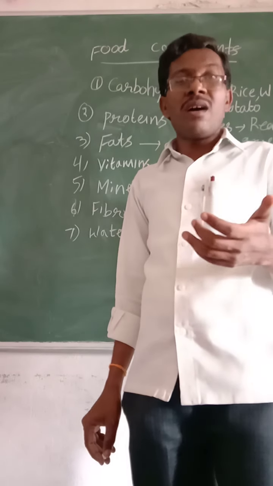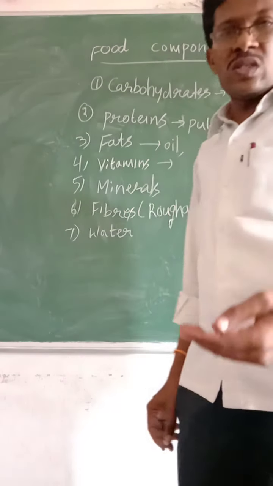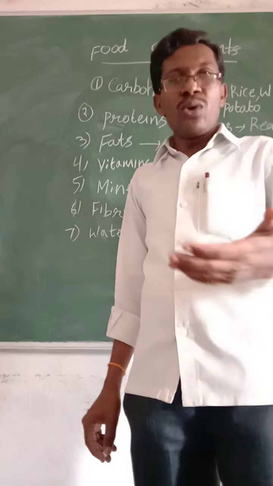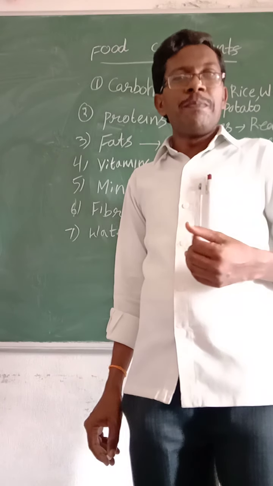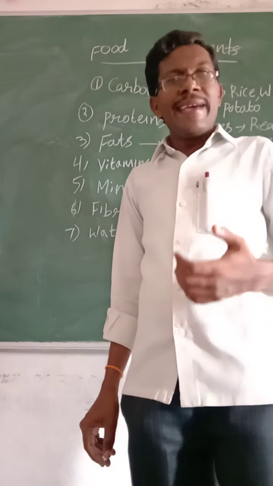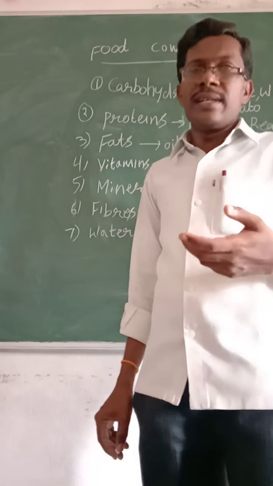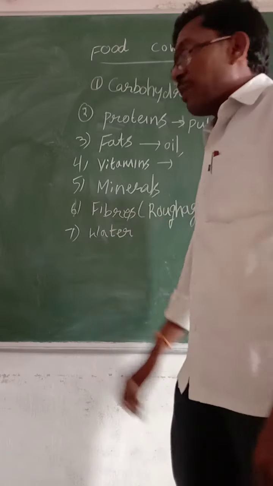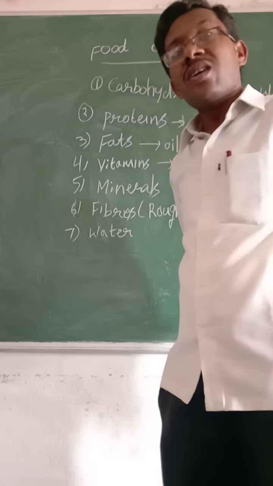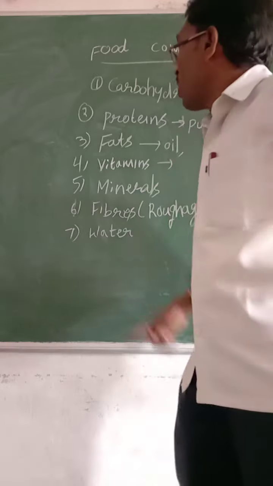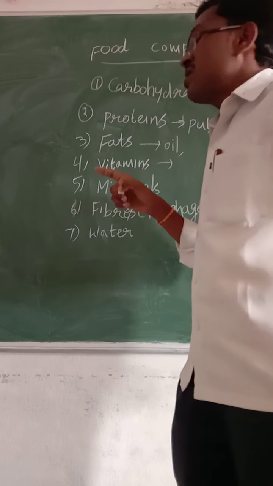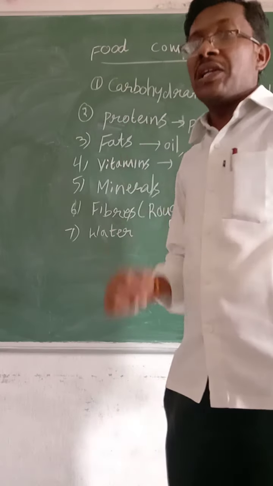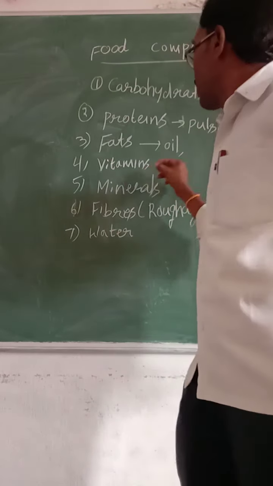Vitamins source are mainly vegetables and fruits. That's why you have to eat everyday vegetable curries, leaf vegetables, and then fruits, eggs, milk, meat, chicken, fish. They have vitamins. So these are the source of the vitamins. Now fat sources: oil seeds, and then chicken, meat, and fish also, they have oil content.